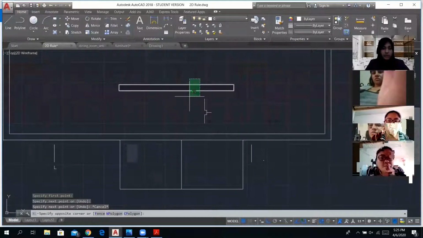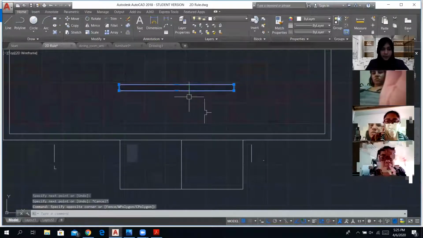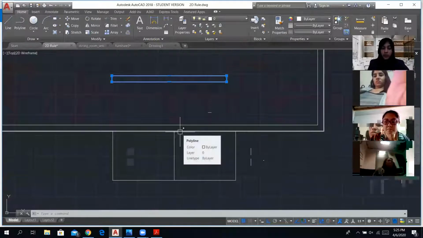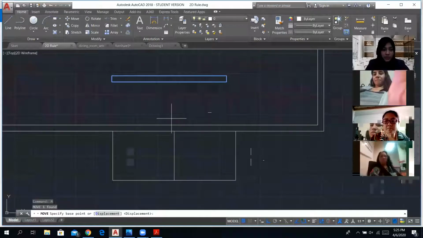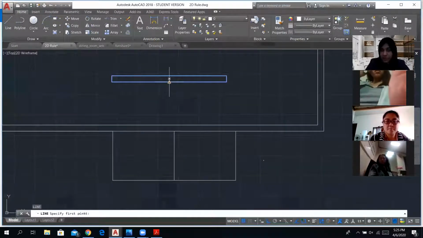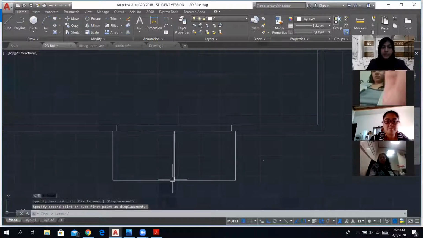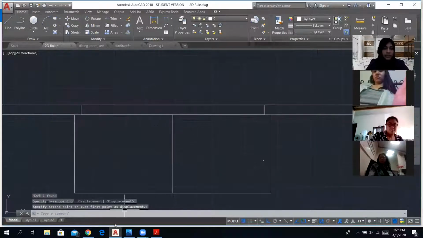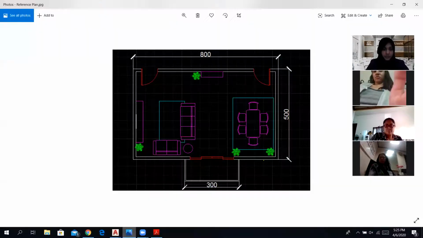Now we're going to move this window below so that it's aligned with the center of the balcony. So now comes the option of move. You're going to move this. So the command is M, enter. It's telling me to specify a base point to move it. So I want the midpoint of this to align with the midpoint of here. So I'm going to select midpoint and right. All right. So I've got the basic outline for the opening, and now the next step is to draw it